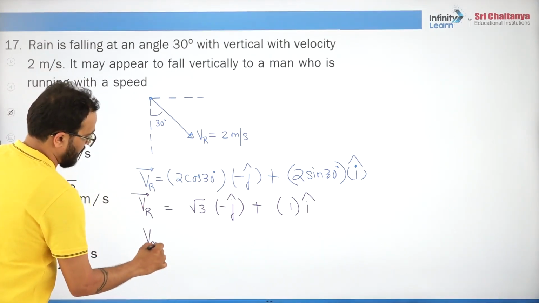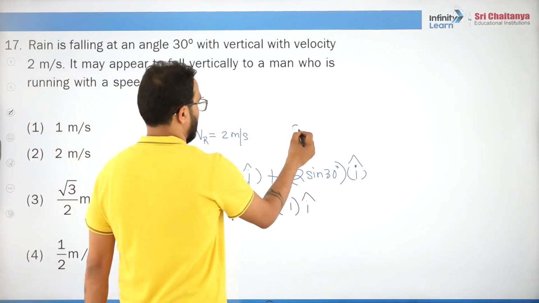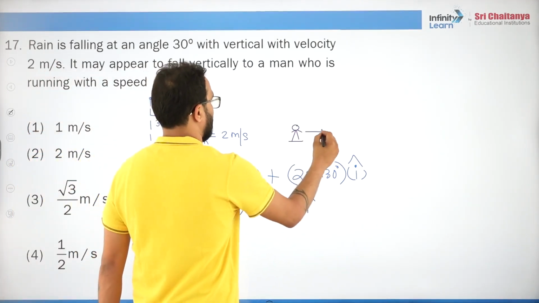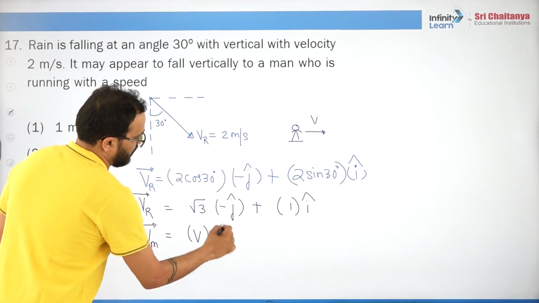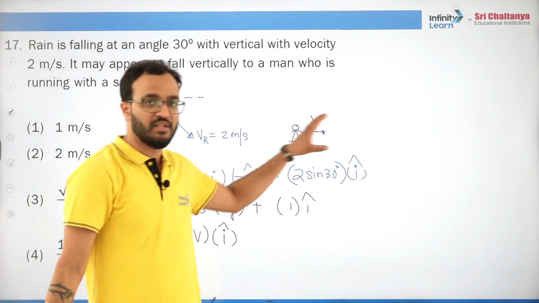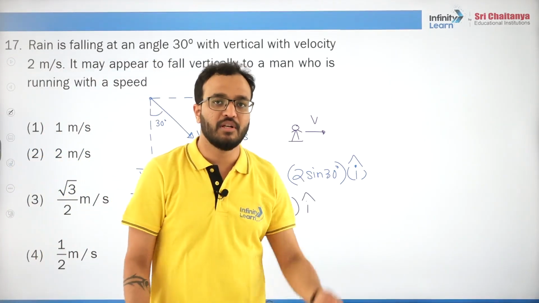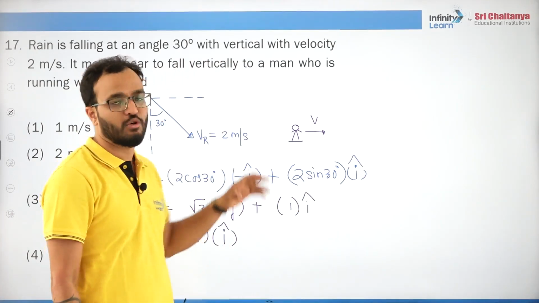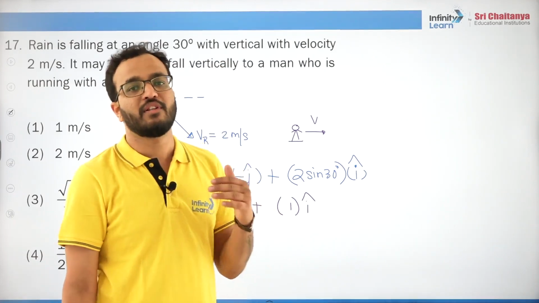Now let's say the man runs in the forward direction only. So let's say the man runs in the forward direction with velocity v. So it will be v times I cap. If our direction assumption is right, the value of v will come out to be positive, and if our direction assumption is wrong, if he runs in the opposite direction, then automatically v will come out to be negative. So this is how we can figure out which direction he is moving.